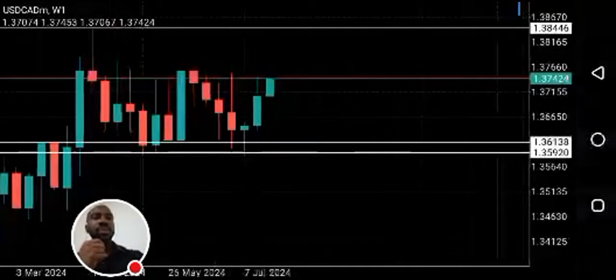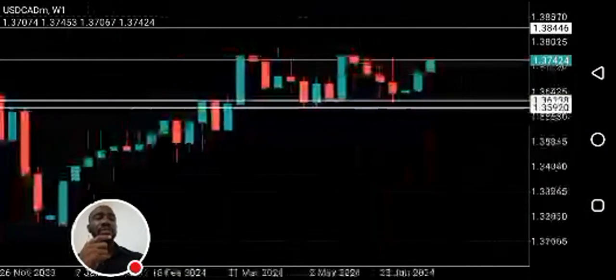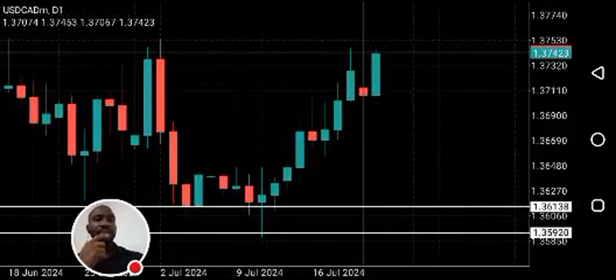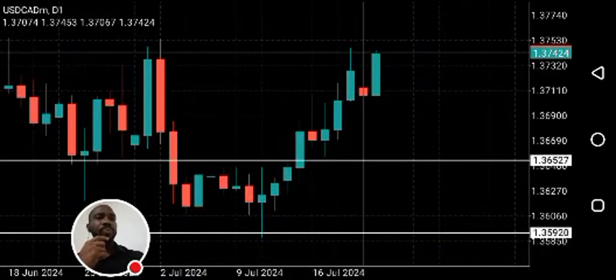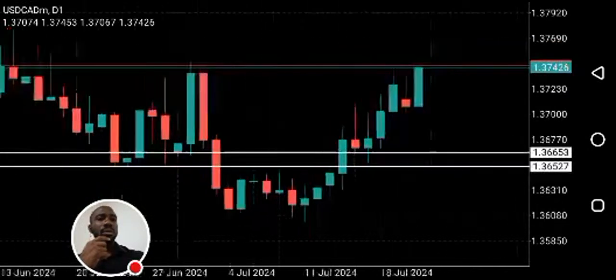Let's go down to the daily. You should wait for price to fill a fair value gap that was created on a lower time frame. Let's go to daily and see. Do we have a fair value gap here? Yeah, we have one here. You can see this fair value gap.